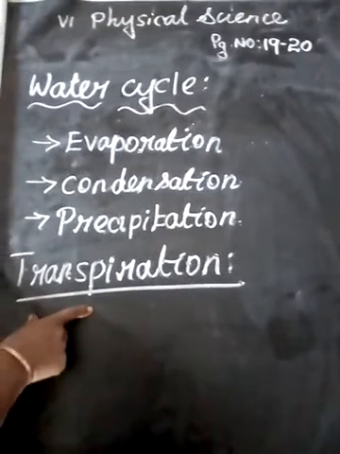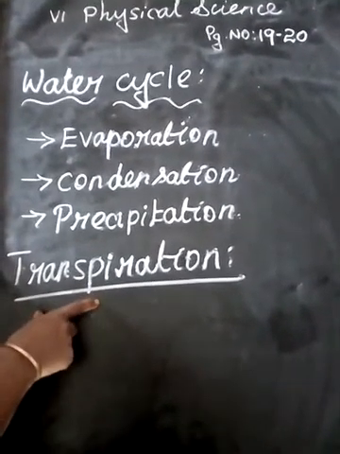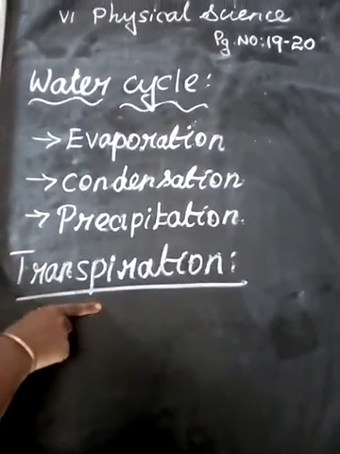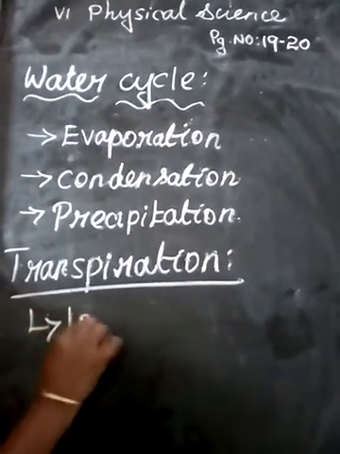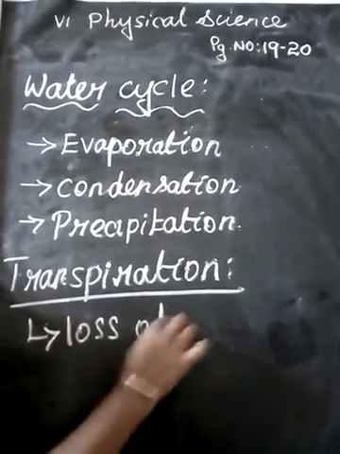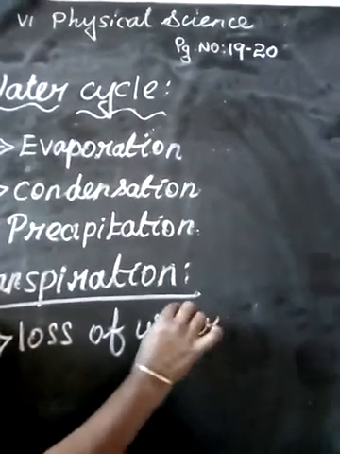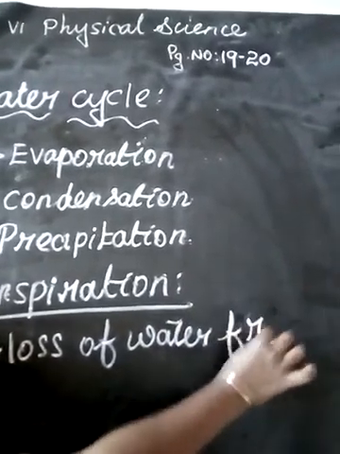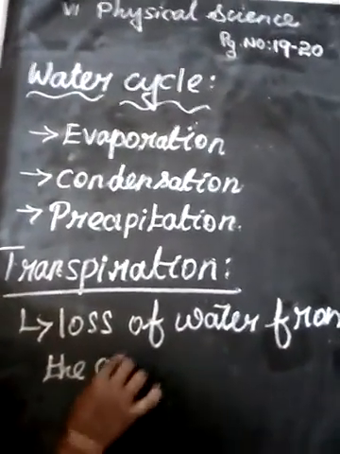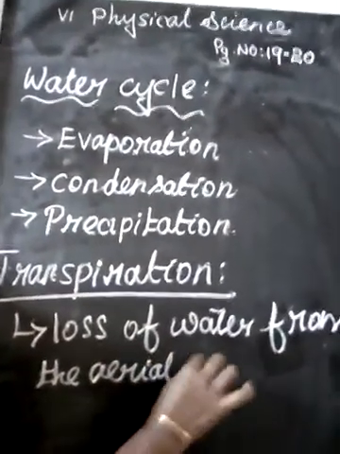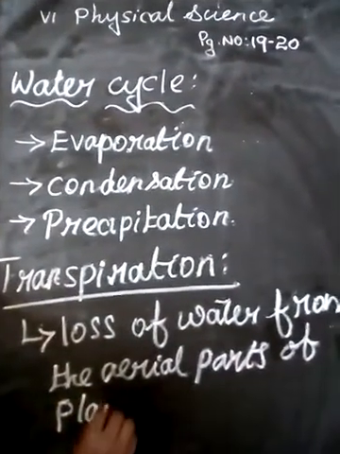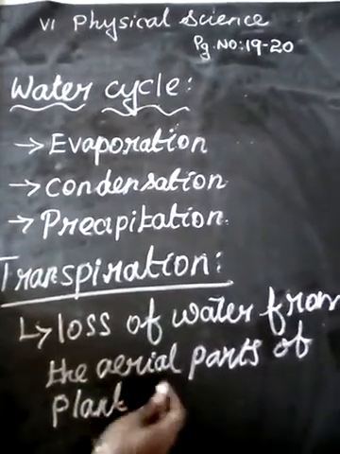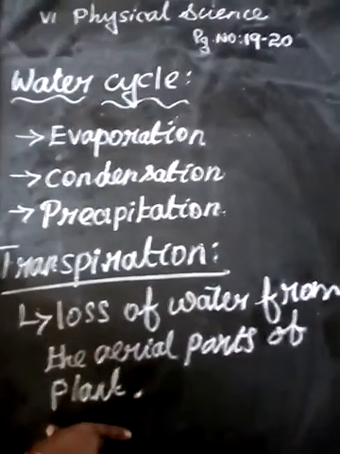Next topic, transpiration. Transpiration is the process of loss of water from the aerial parts of a plant, in vapor form. That is known as transpiration.